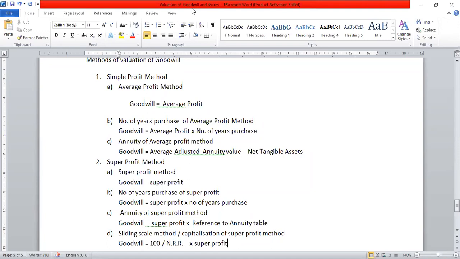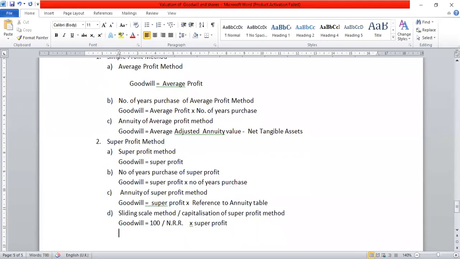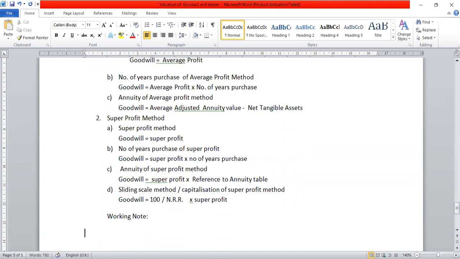Okay, now how to calculate NRR, how to calculate capital employed. ये हमें यहाँ पे देखना है इन वर्किंग नोट में. But for this, always remember that वर्किंग नोट हमें यहाँ पे करना है. सबसे पहले तो हर जगह पे we are using the word super profit. So for this we are to calculate super profit first. So in this method सबसे पहले we have to make a working note where we have to calculate super profit, because in every formula we require super profit. So super profit equal to future maintainable profit